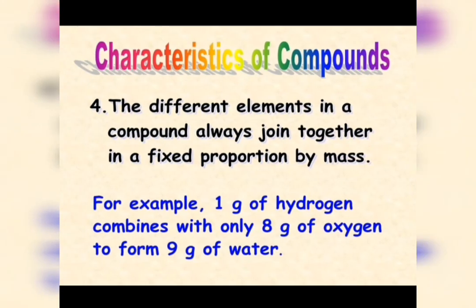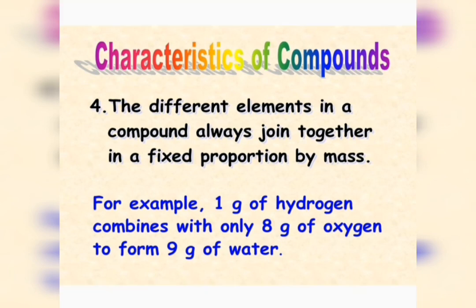One more characteristic is that the different elements in a compound always join together in a fixed proportion by mass. As I told you, when a compound is formed, elements combine in a fixed proportion by mass. In the case of water, it's actually 1 part of hydrogen combined with 8 parts of oxygen.